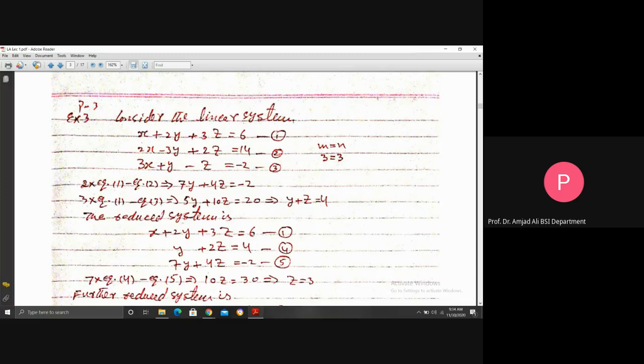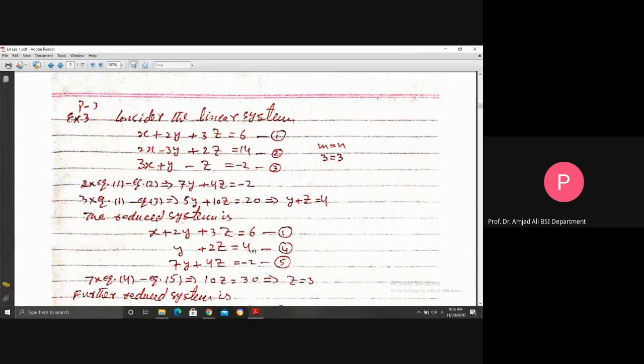Similarly, we are going to eliminate x from 1 and 3. So multiply this equation by 3 and subtract it from equation 3. We get 5y plus 10z is equal to 20. 5 is common, so y plus z is equal to 4. The reduced system, or refined system, is the first equation, x plus 2y plus 3z is equal to 6. And the simplest of these two is this one, y plus 2z, sorry, this is 2z. I missed the 2 here. Here it is corrected: y plus 2z is equal to 4. And the third equation, 7y plus 4z is equal to minus 2.